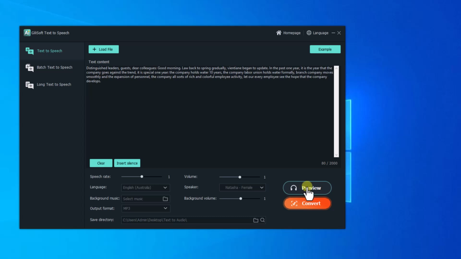Distinguished leaders, guests, dear colleagues, good morning. Law back to spring gradually. Vientiane began to update. In the past 1 year.